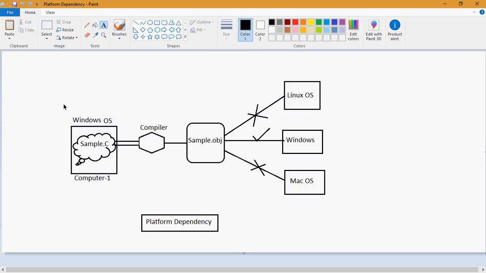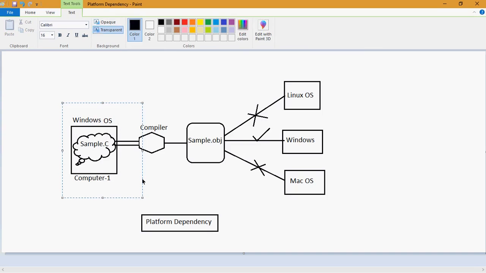If I compile a source code in Windows, I require the same operating system to execute the compiled code. That is called platform dependency. That means Windows is compatible with Windows compiled code only. Other than Windows, no other platform will allow you to run the program.